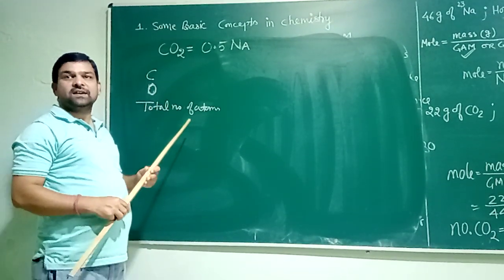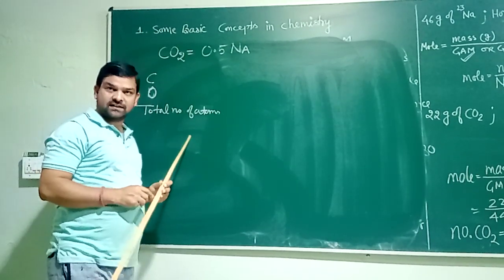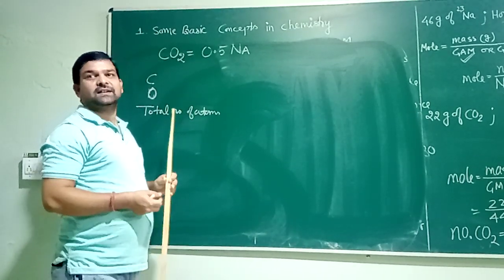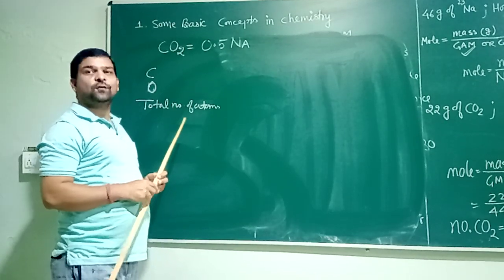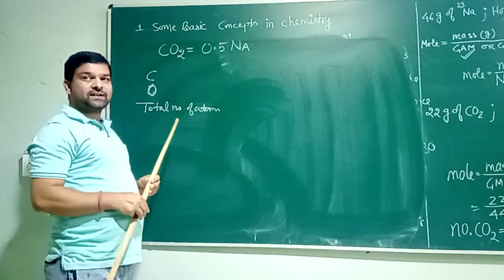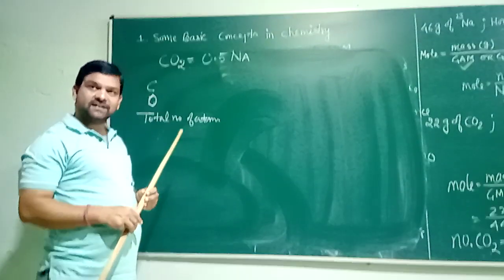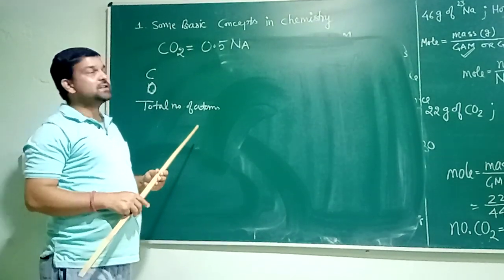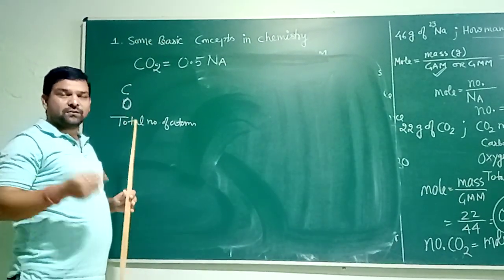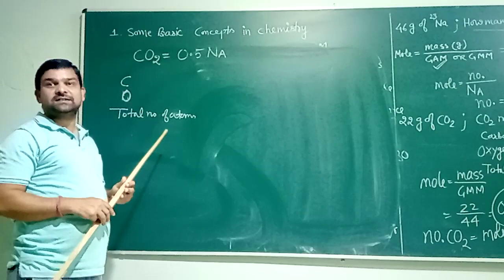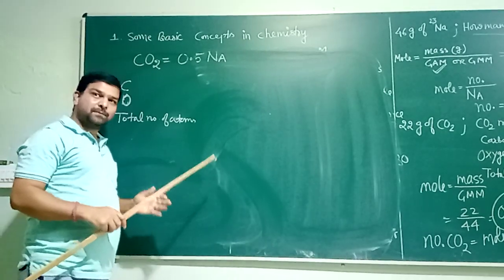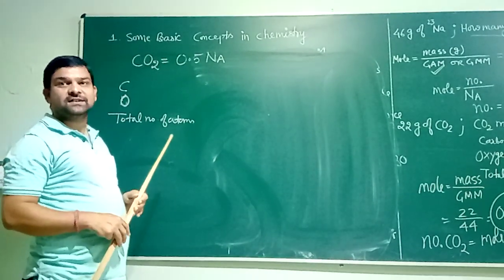If I ask a question: if you have 100 cars, how many tires should you have? The answer is very simple. It is 400, because we know each car has 4 tires. Besides it, if I ask: you have 100 bikes, now how many tires should you have? The answer will be 200. So why can we calculate this answer and why do all of us have the same answer? The reason is very simple. The ratio between car and tire is always 1:4. The ratio between a bike and tire is always 1:2.